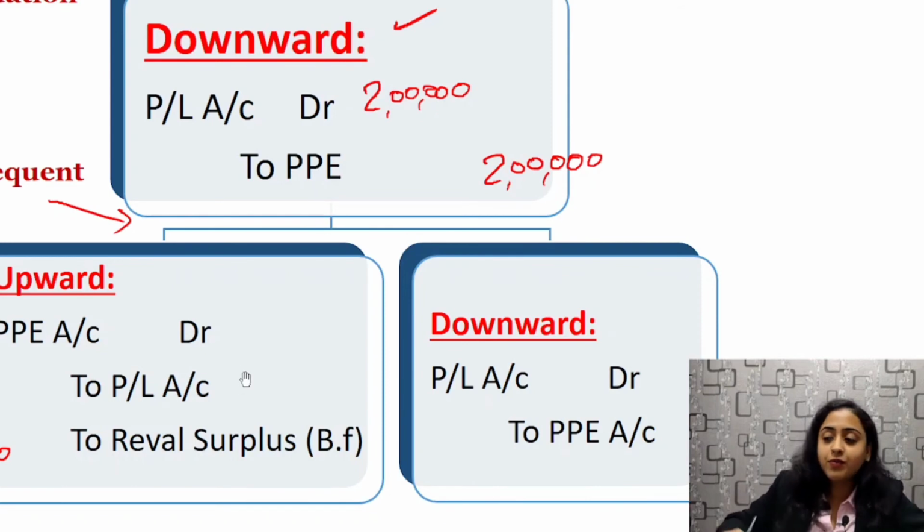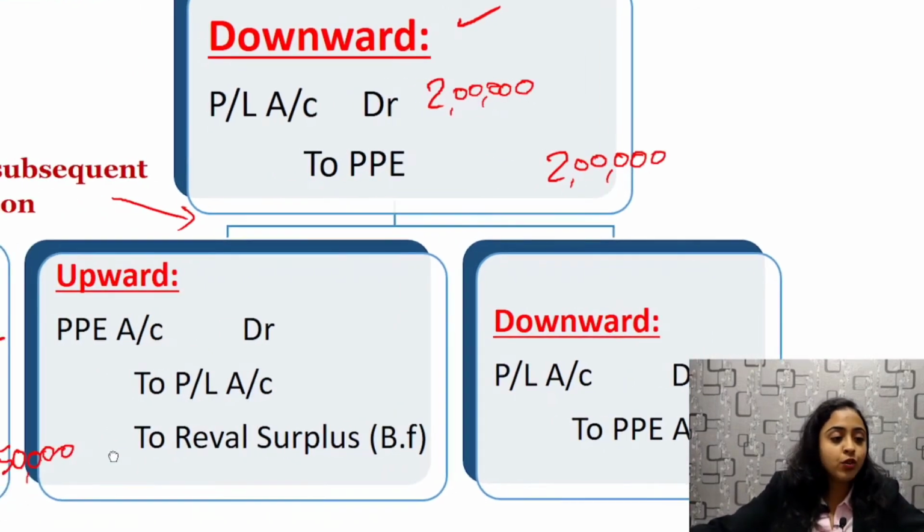Whereas if you go for up value, then what happens? The PPE will be debited by that amount, for example 3,50,000, and then the P&L will be credited back. The 2 lakh that was done before will be reversed, and the balance will be taken to revaluation surplus.